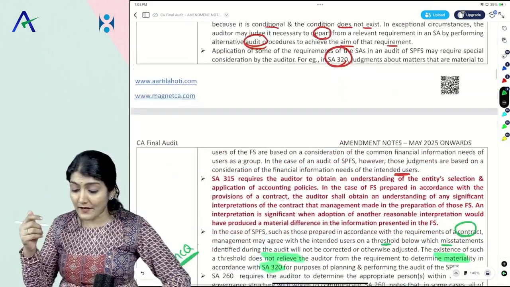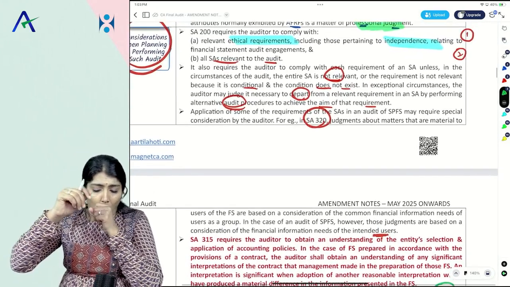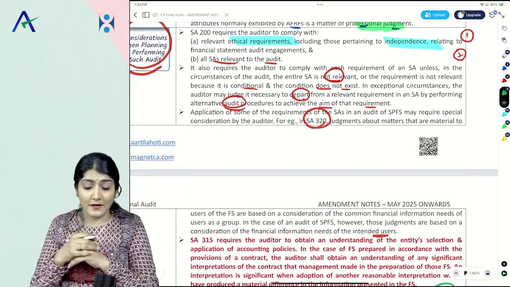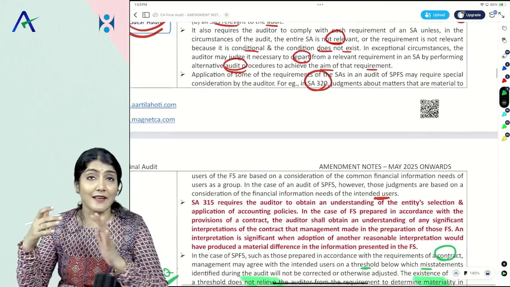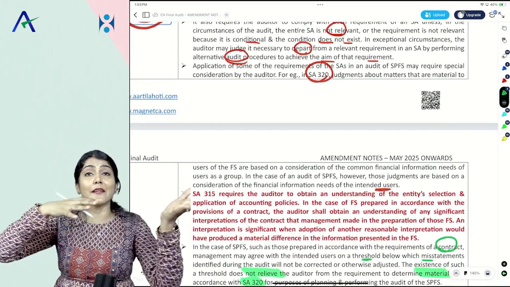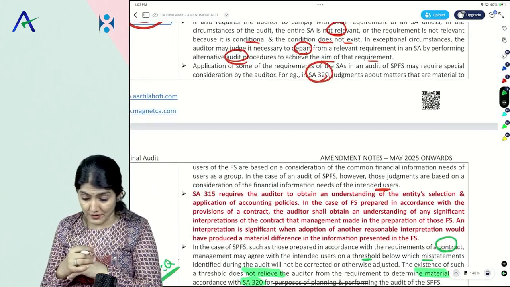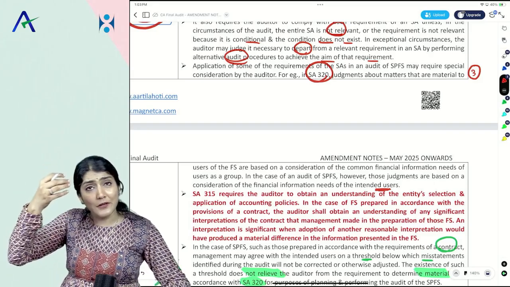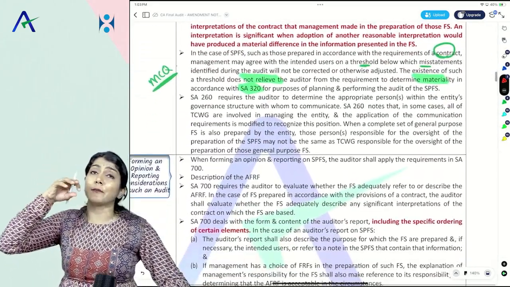Okay, right? So that is the next point. So the ethical requirements including independence, all SAs relevant to the audit. Then it says if an SA is not relevant or the requirement is conditional, you depart. Then what are the alternative audit procedures? Then, what does it say? Auditor, you need to determine the materiality as per SA 320.